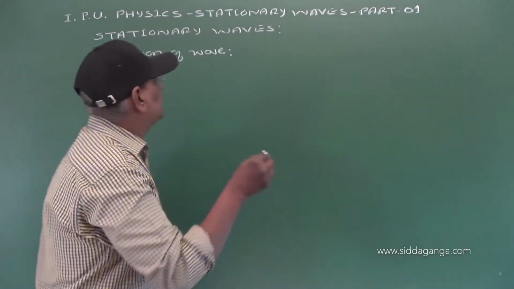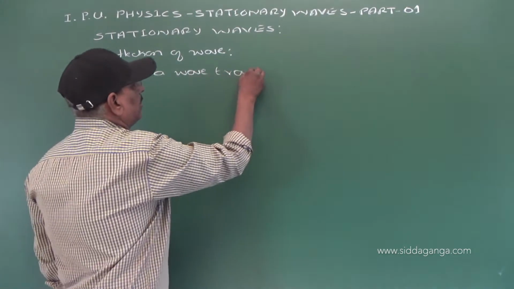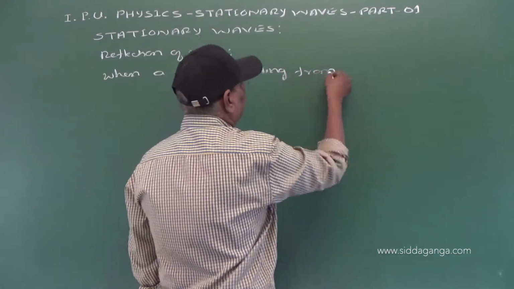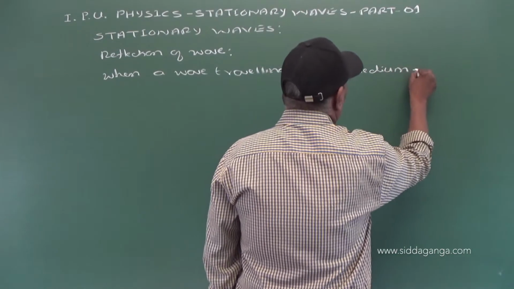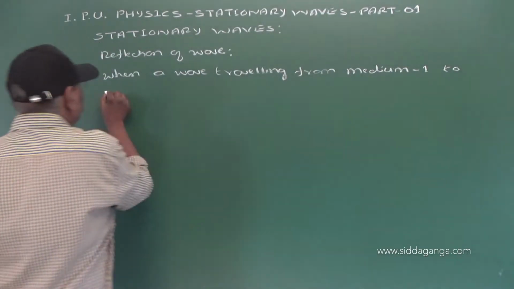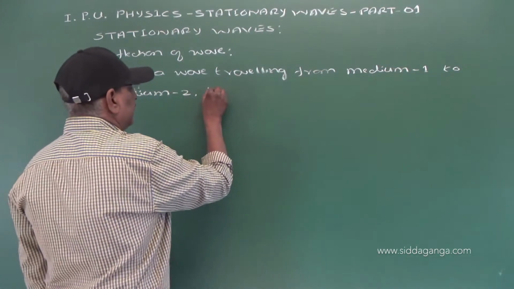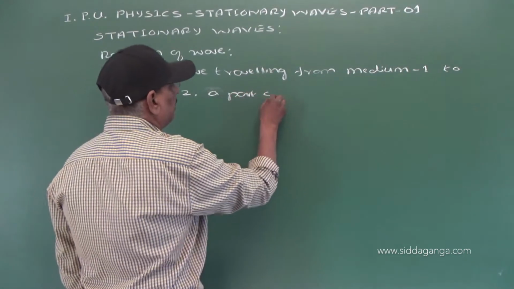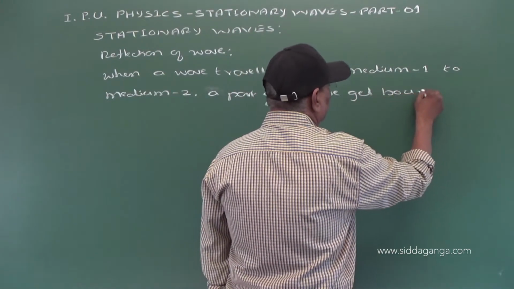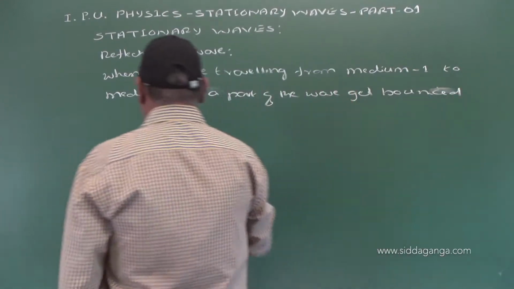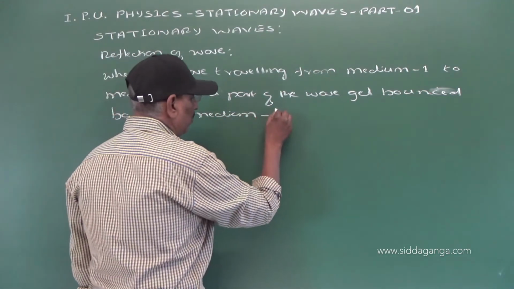That is, when a wave traveling from medium 1 to medium 2, a part of the wave gets bounced back to medium 1.